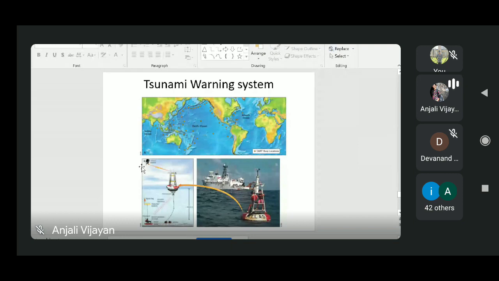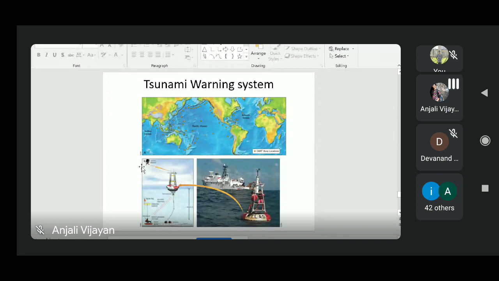After the 1946 tsunami in the Hawaii area in the United States, the U.S. Coast and Geodetic Survey first established the tsunami early warning system in the Pacific coastal region, in Hawaii. There was a pressure sensor on the ocean floor which detects a change in wave height by measuring the excess pressure.